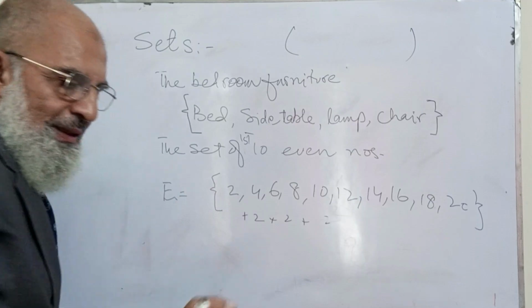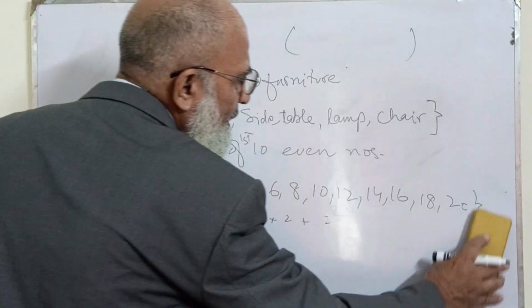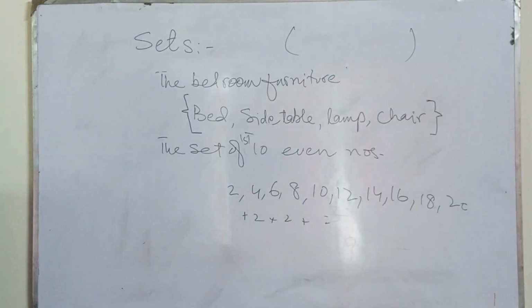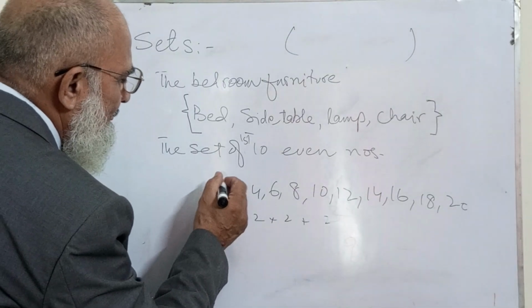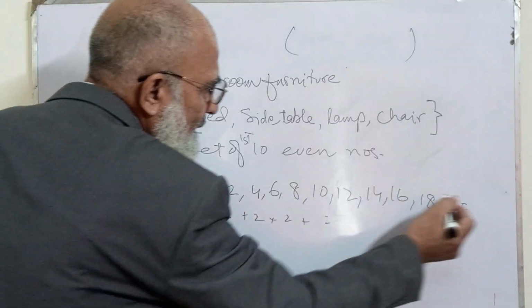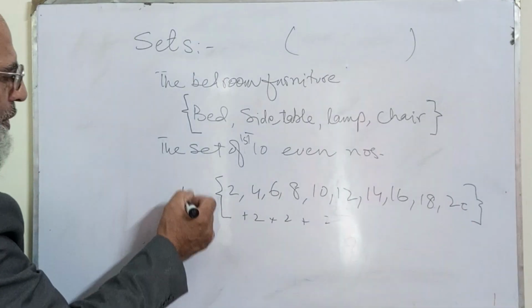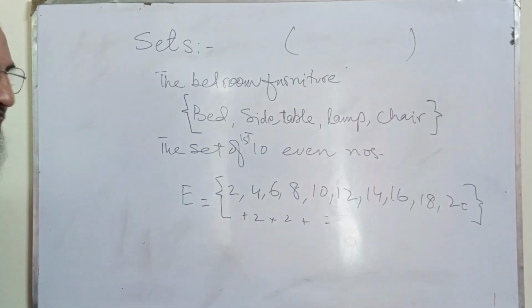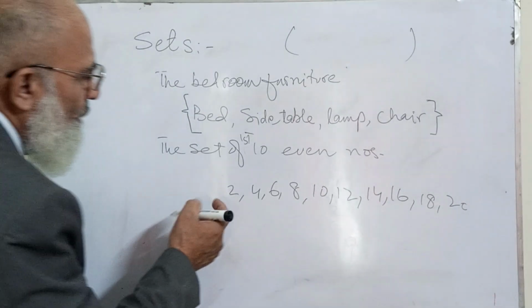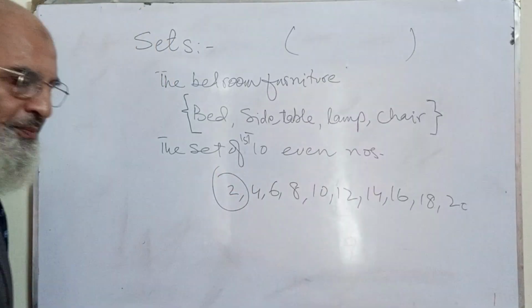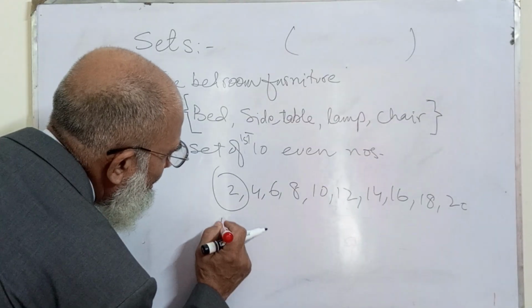Because now if I just erase this, now it is a sequence. Prior to that it was set like this, and also the name of set was written over here, sequence. Now this is a sequence of even numbers. Each of these is called a term.